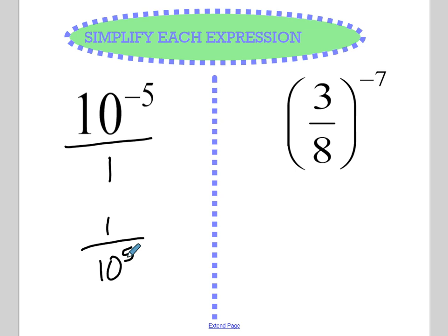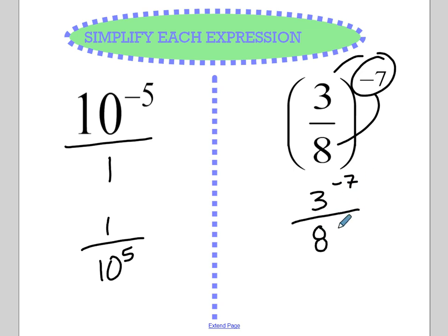On our next problem, we have each thing raised to the -7th power. So we have 3 to the -7 over 8 to the -7. The 3 to the -7th is up top, so we're going to flip that to the bottom. The 8 to the -7th is on the bottom, so we're going to flip that to the top. So we can simply rewrite this as 8 to the 7th over 3 to the 7th.